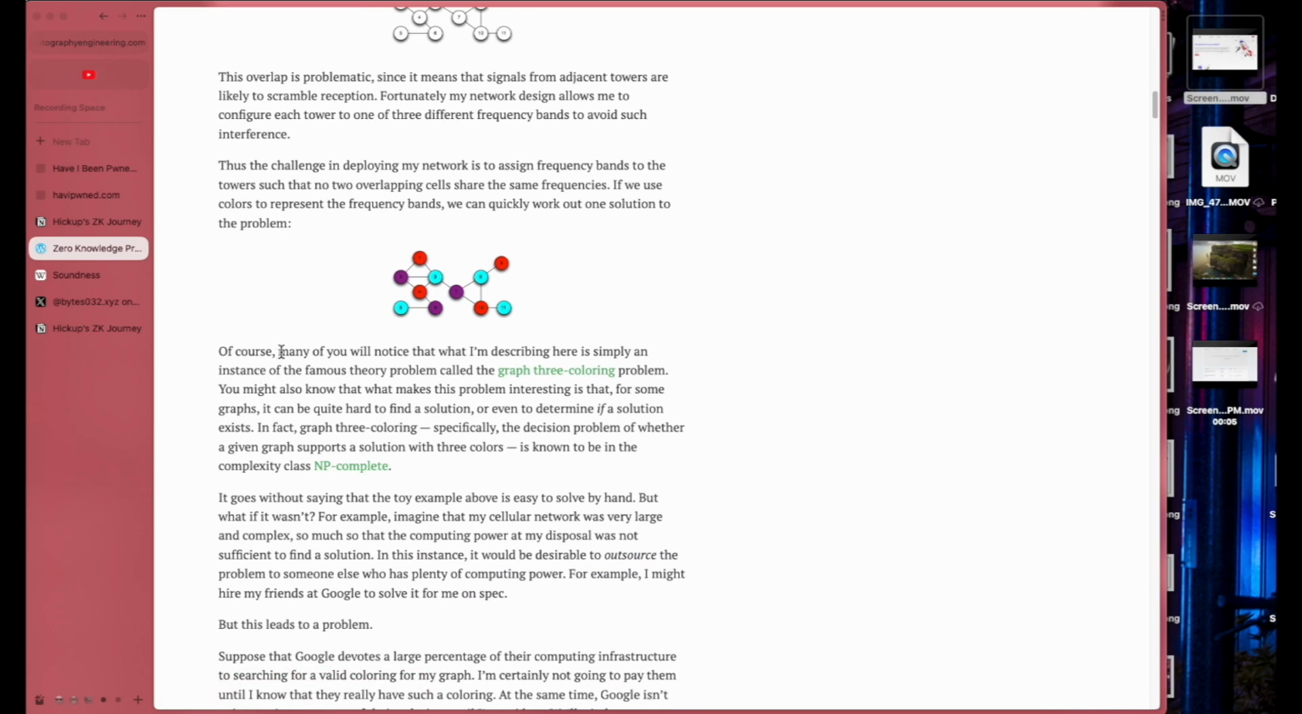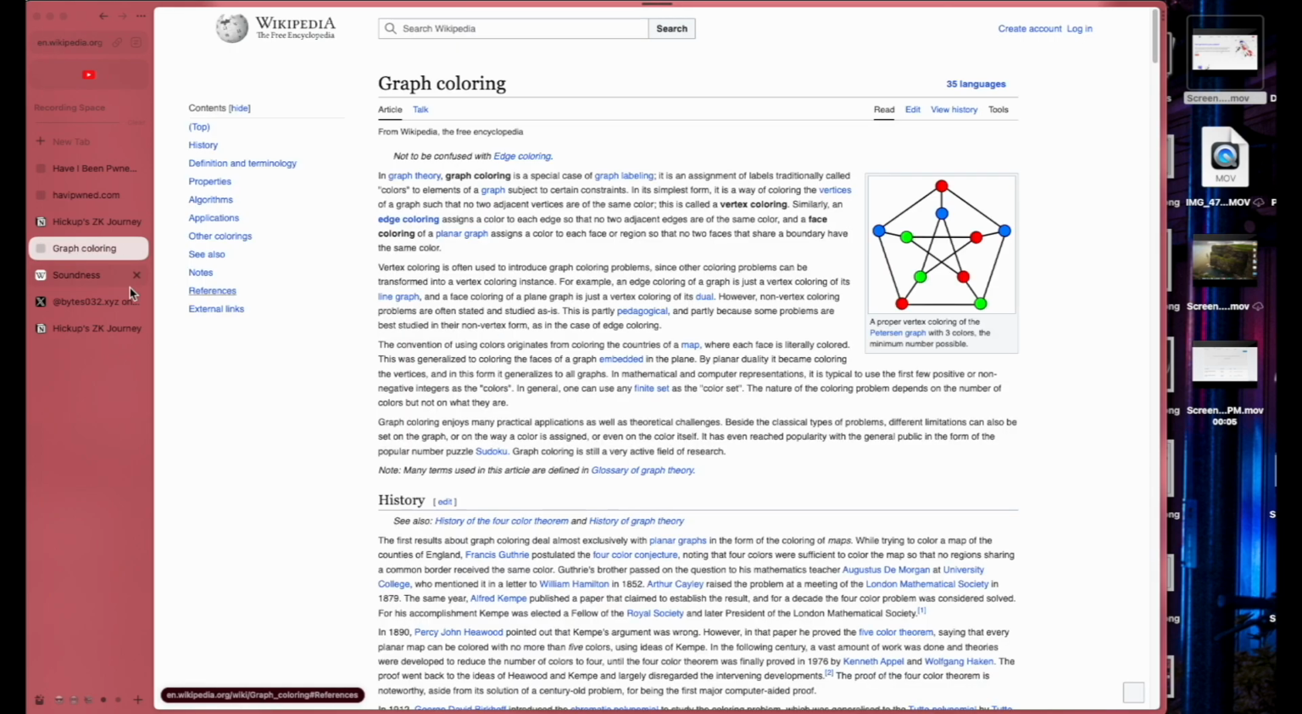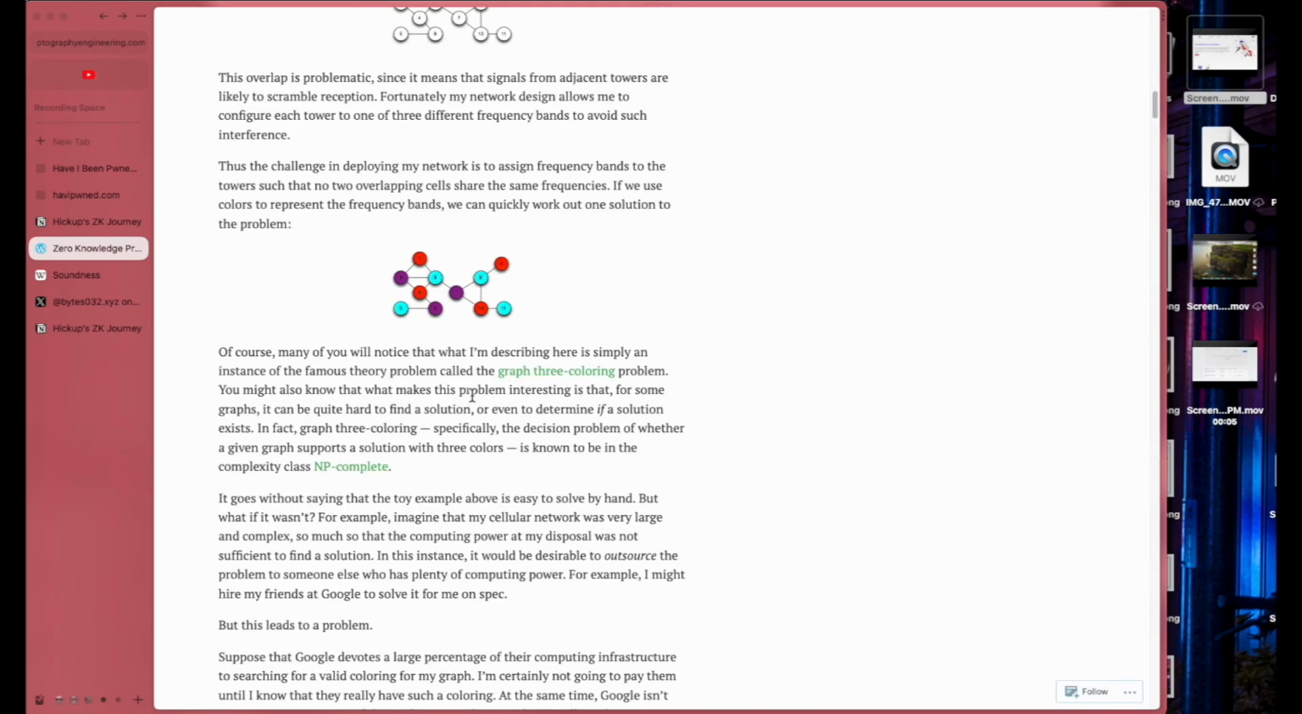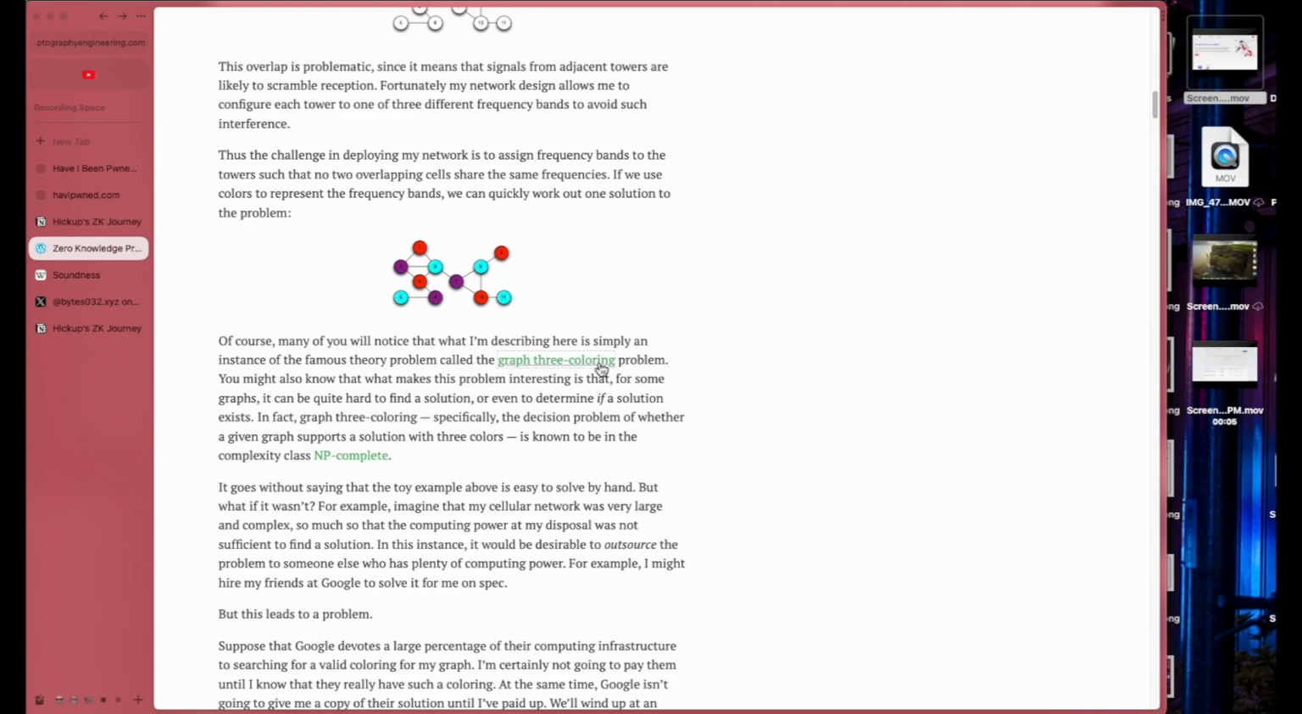All right, makes sense. Of course, many of you will notice that what I'm describing here is simply an instance of the famous graph theory problem called the graph 3-coloring problem. I don't know that. What is this? Graph coloring is a special class. Huh. Vertex coloring. What is... Okay. What is the problem then?